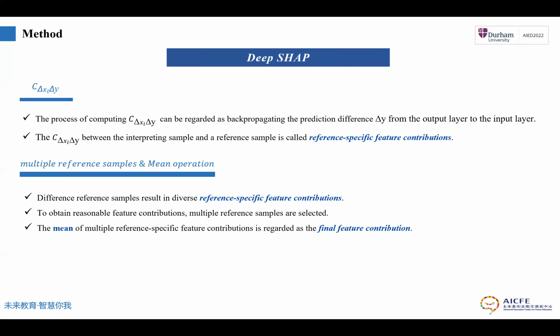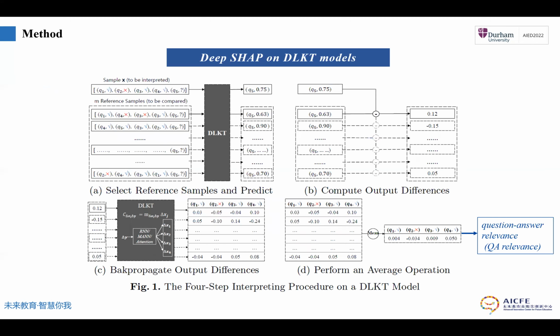So to obtain reasonable feature contributions, we should select multiple reference samples. The mean of the multiple reference-specific feature contributions is regarded as the final feature contribution, and we apply it on DLKT models.